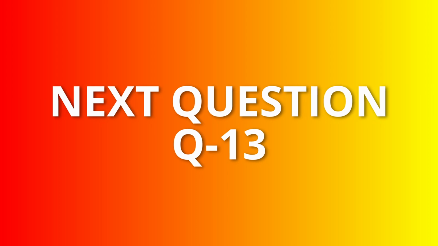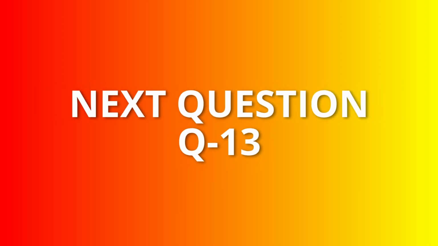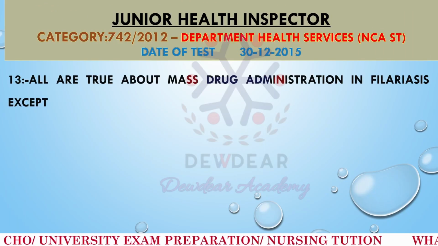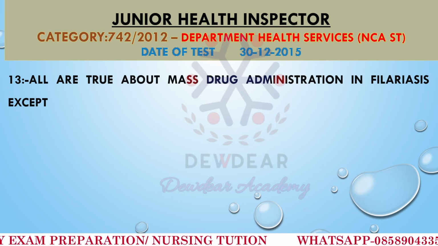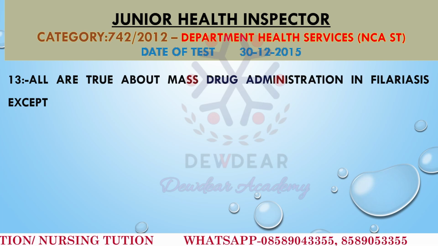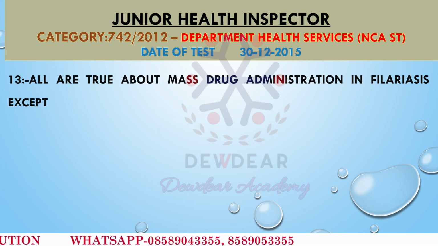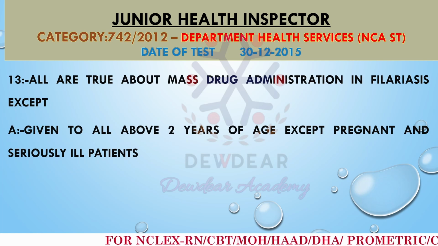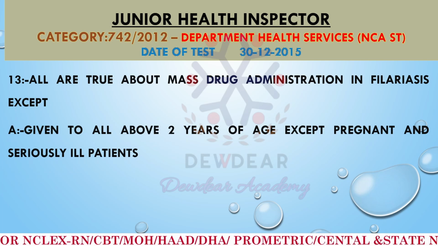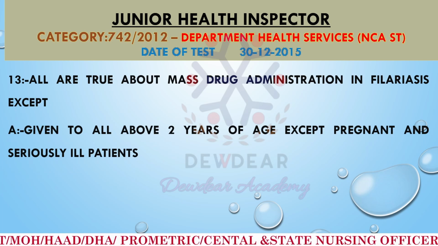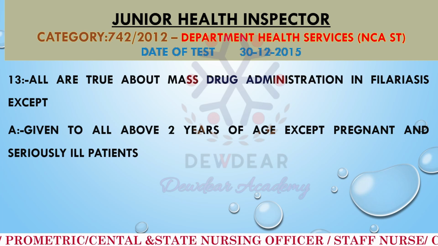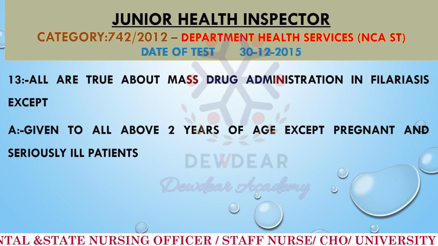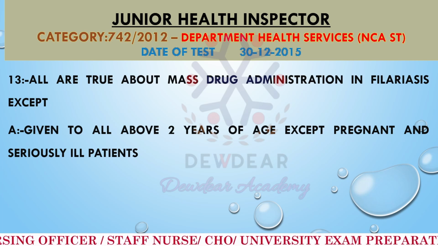Now we move on to the next question, question number 13. All are true about mass drug administration in filariasis except. Option A: it is given to all above 2 years of age except pregnant and seriously ill patients.